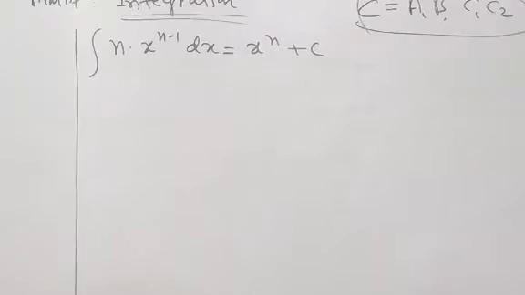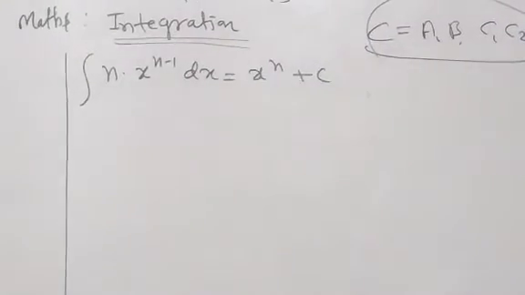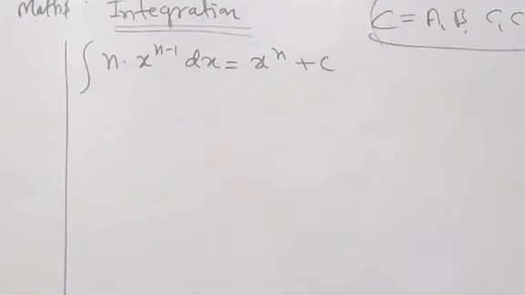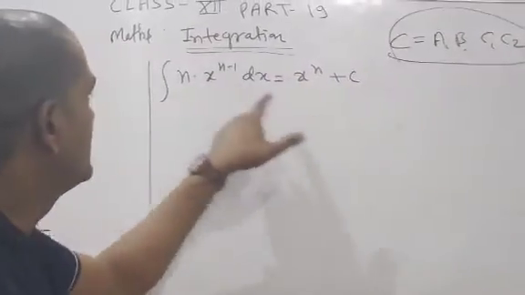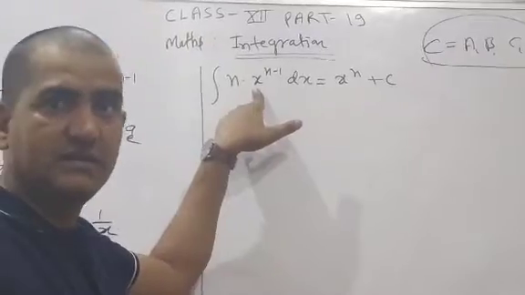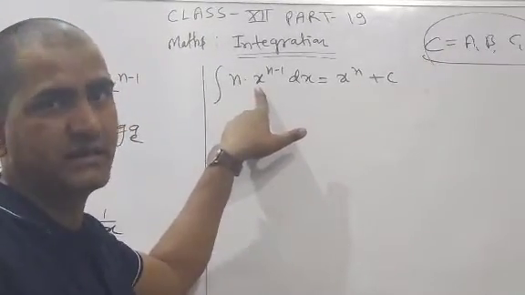Clear? One side, right side. Why? When we find the differentiation of this value, the same numbers will come. Then you can say this answer is correct. Understood?